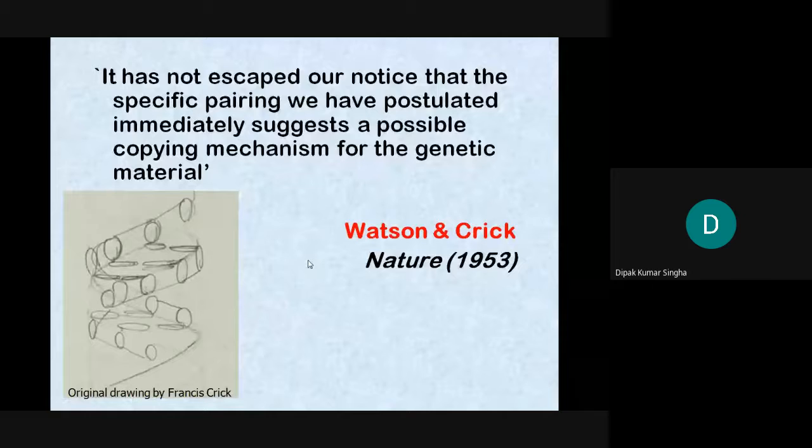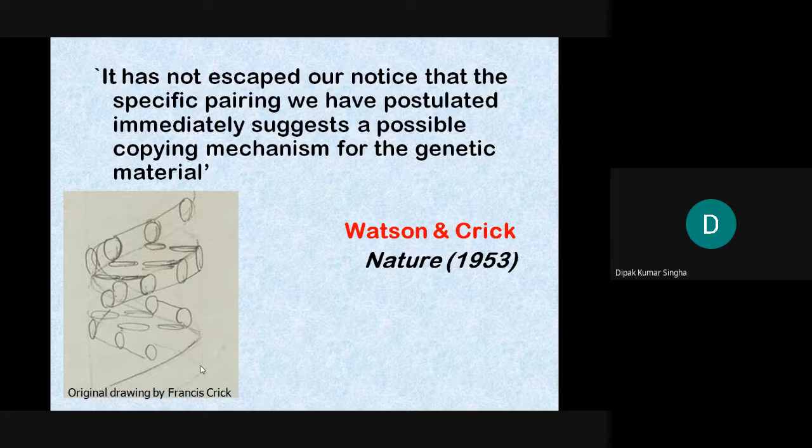This is the original three-dimensional structure drawn by Watson and Crick, who discovered the structure of DNA in 1953. "It has not escaped our notice that the specific pairing we have postulated immediately suggests a possible copying mechanism for the genetic material."